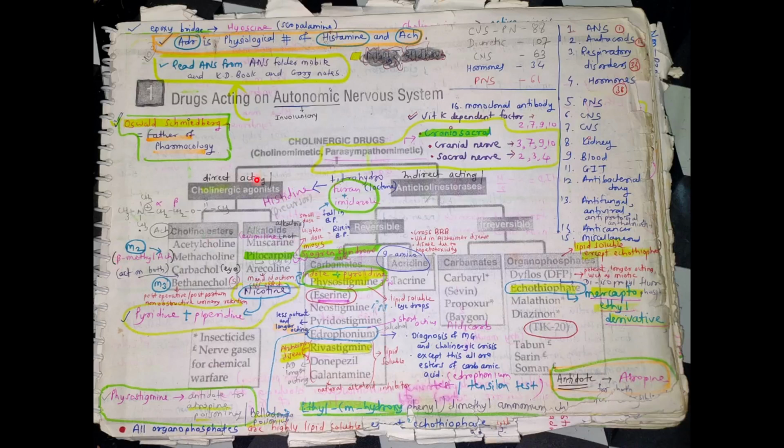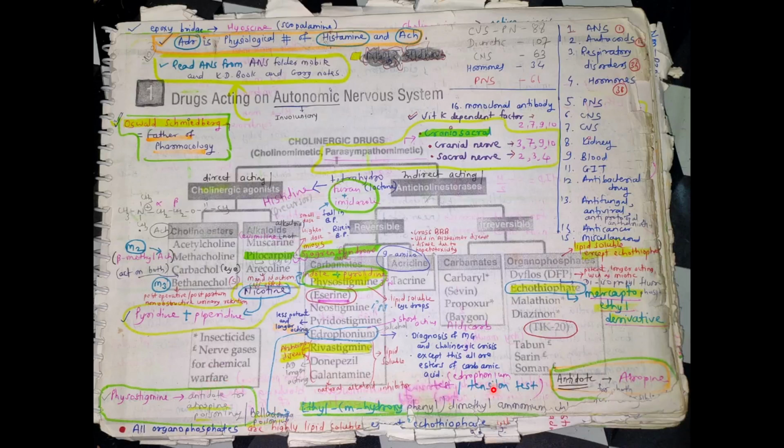Adrenaline is a physiological antagonist of histamine and acetylcholine. Then, father of pharmacology is who? Oswald Schmiedeberg. Here we studied first that vitamin K dependent factors are 2, 7, 9, 10, and parasympathomimetic arises from craniosacral. Cranial nerves we already studied. Then important is nicotine. Nicotine is a combination of pyridine plus piperidine. Pilocarpine is a combination of tetrahydrofuran plus imidazole. Physostigmine is the antidote for atropine poisoning.